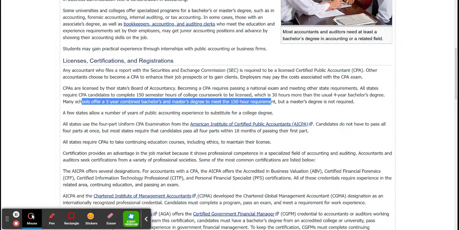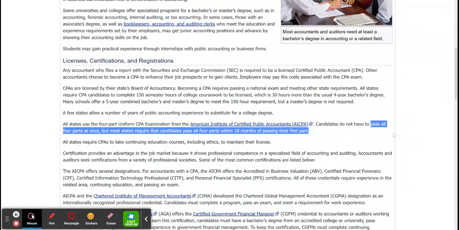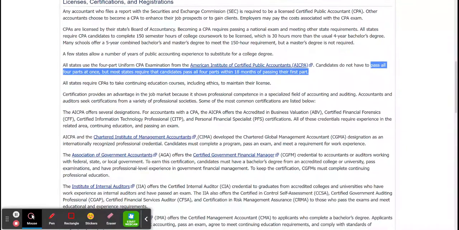So if you know that this is required for your field, then you want to make sure that the school that you're interested in actually offers something like this or very similar to this, especially when it comes to meeting the certification requirements. So then all states use the 4-part uniform CPA exam. You can click this and get more information. You do not have to pass all 4 parts at once. So while you are creating a 2-year plan, you should take this into consideration as well.